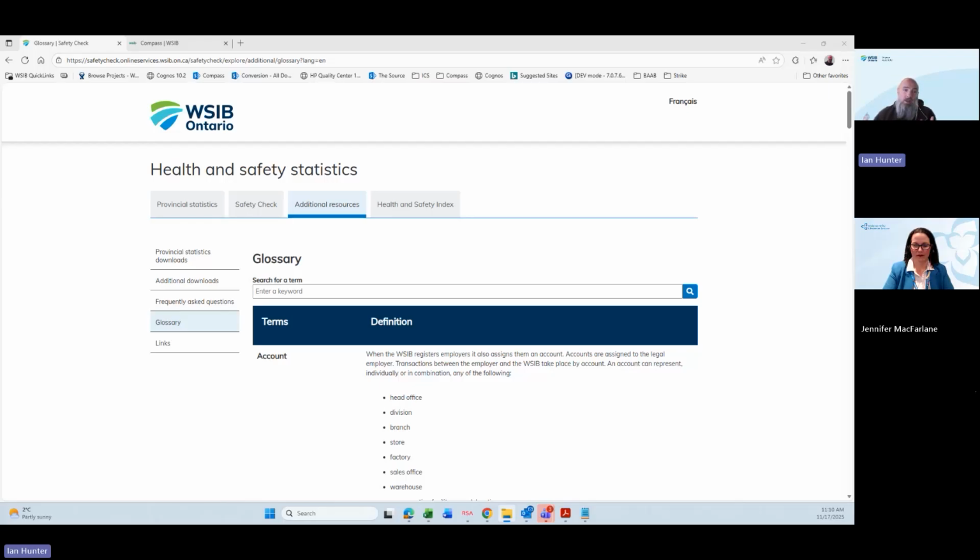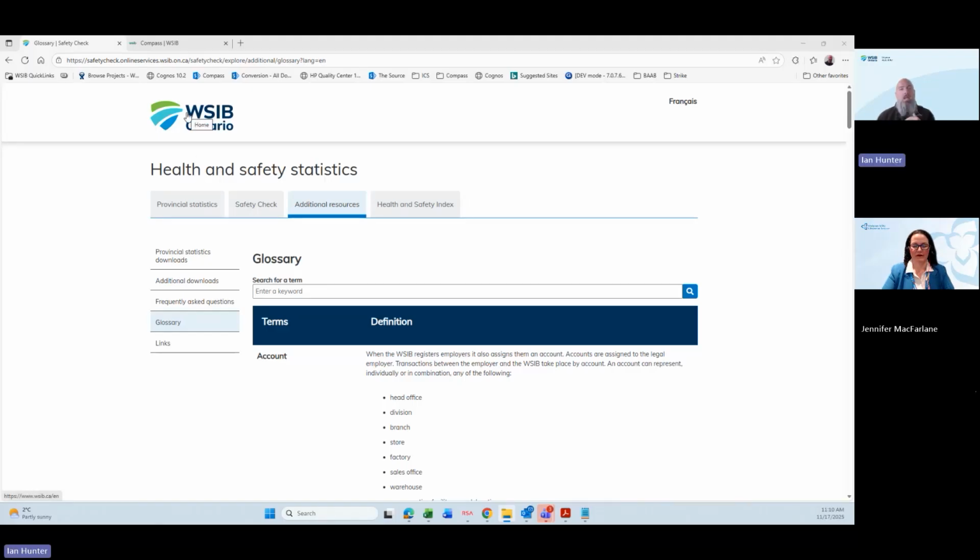I've heard this in different demos before too. You can look at a business in case your son or daughter is applying to work somewhere and see what their health and safety looks like. So there's obviously just a number of different uses, but again, aggregate high level information. We don't get into too much detail here.